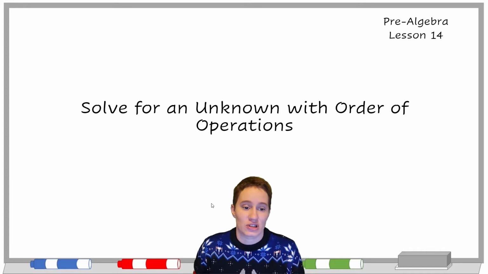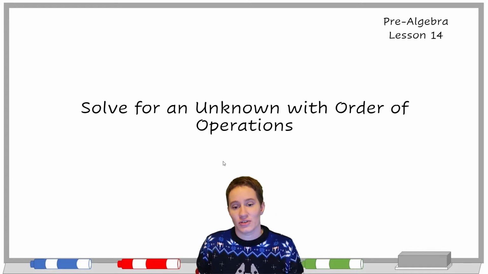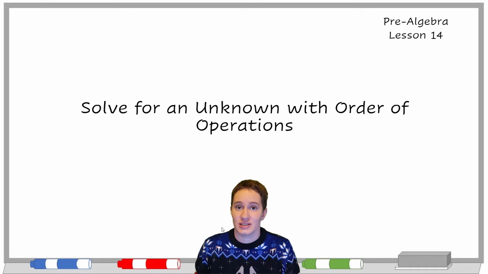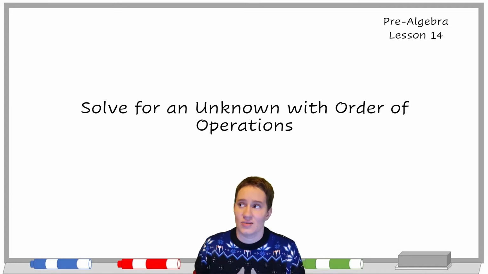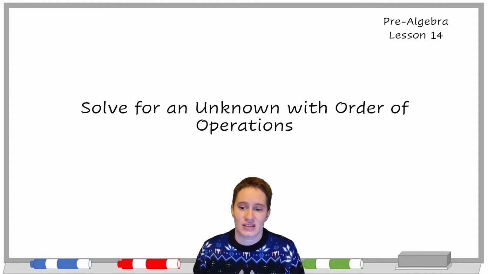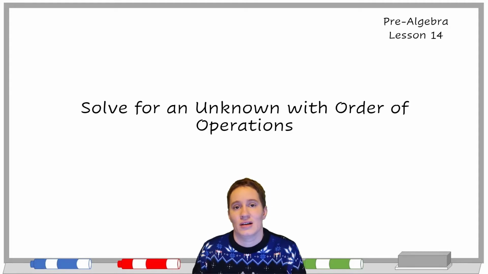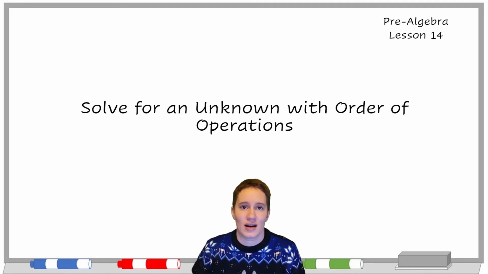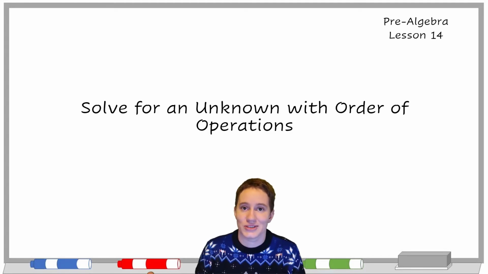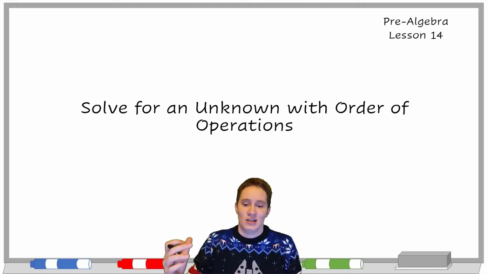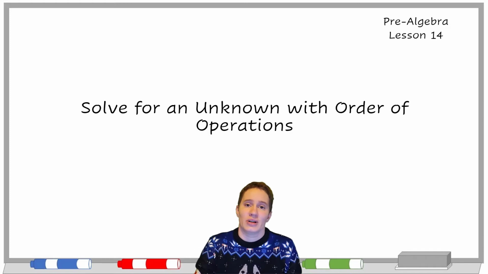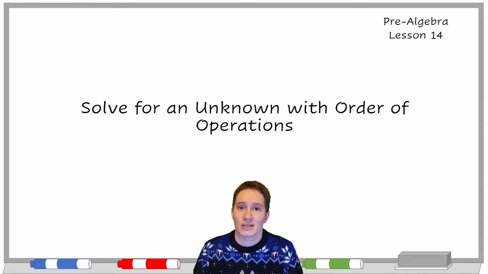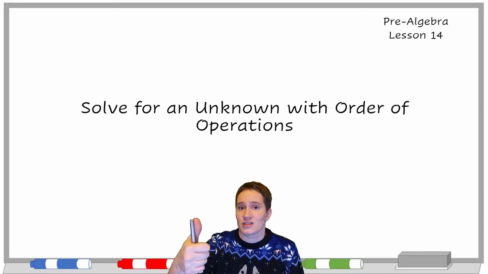We are on lesson 14, which is about solving for an unknown with order of operations. So this should be fun. We've done some equation solving and we've kind of touched on order of operations. It's an ongoing thing we talk about in math. Once we get past knowing how to add and multiply, then we have to go, okay, which one do we do first if they're together? So hopefully some of this is review, but even if it's not, I think we'll all get there. So let's go ahead and try.